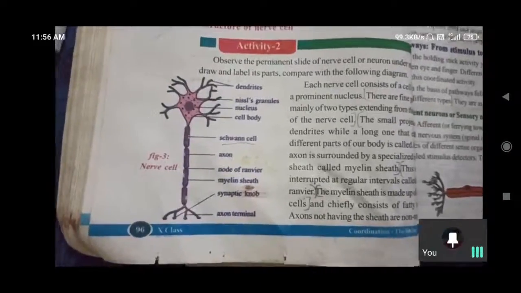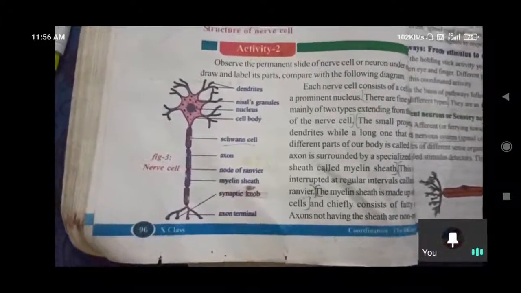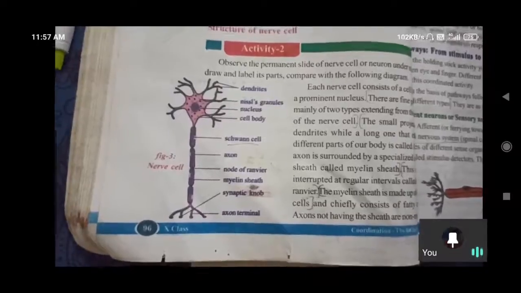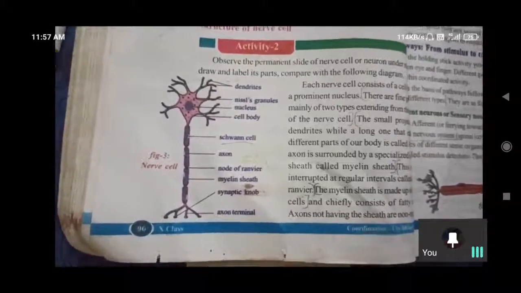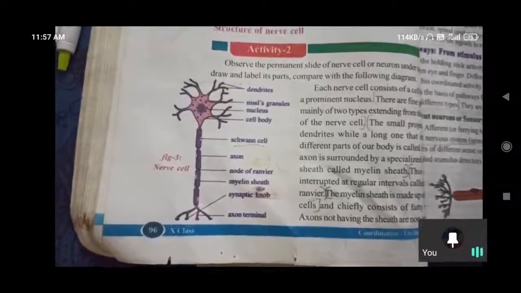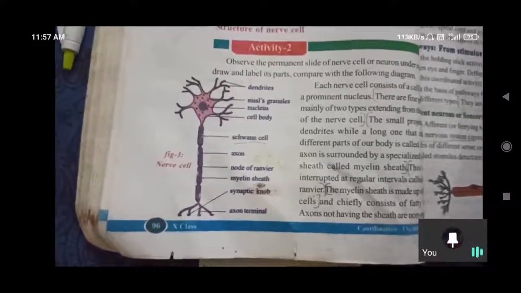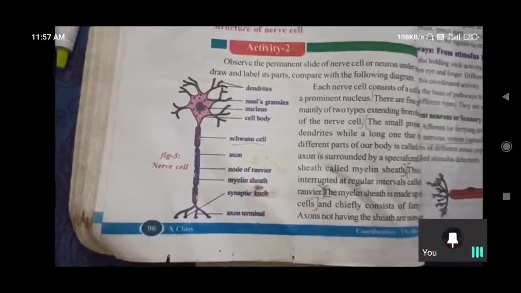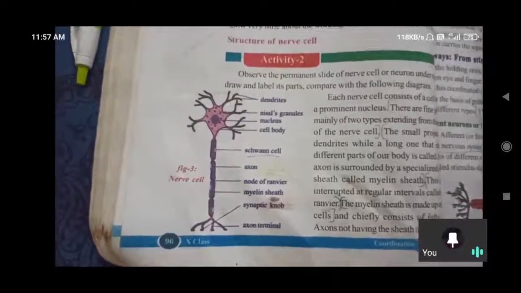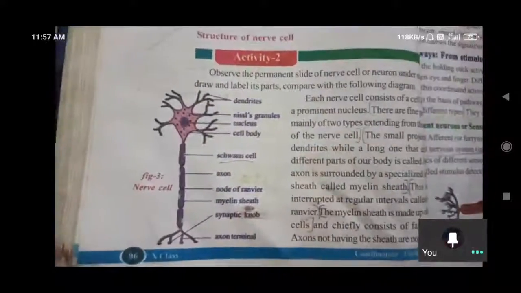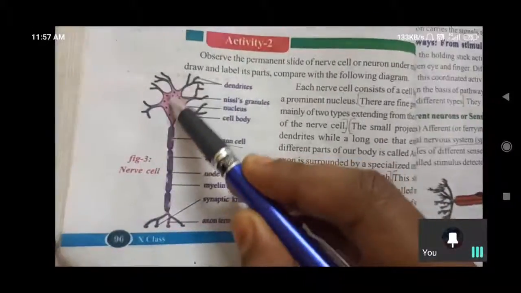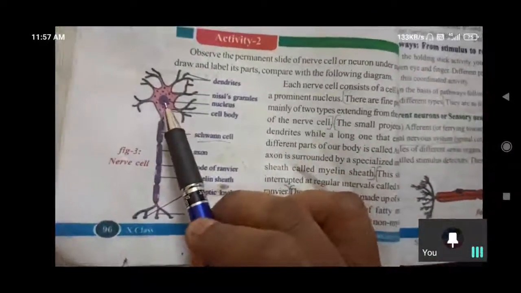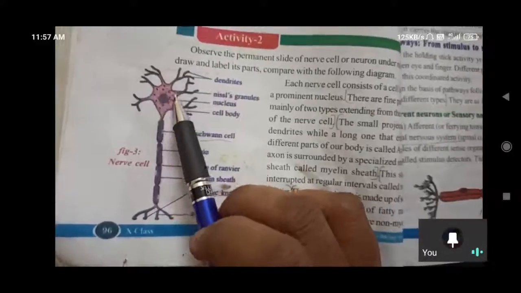Under that, what are the ribosomes present there? In that lesson, ribosomes are useful for protein synthesis. Like that, Nissl granules are useful for protein synthesis inside the cell body. Here this is the cell body. Inside the cell body we have the nucleus and Nissl granules, the small dots.